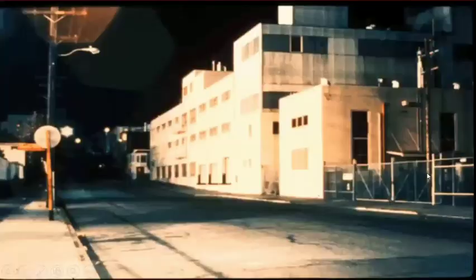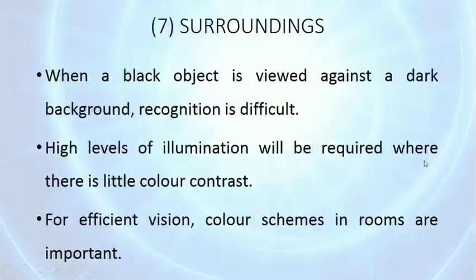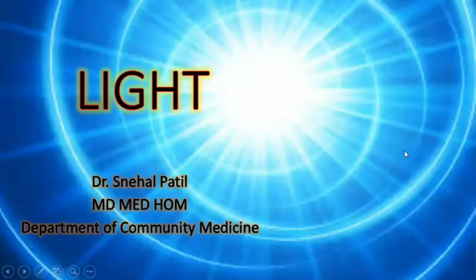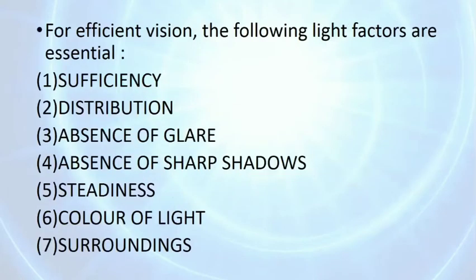So we will revise in short. We are dealing with light, the requirement of good light. Good lighting is essential for efficient vision. If the lighting conditions are not ideal, the visual apparatus is put to strain, which may lead to general fatigue and loss of efficiency. So there are some light factors which are essential for efficient vision.